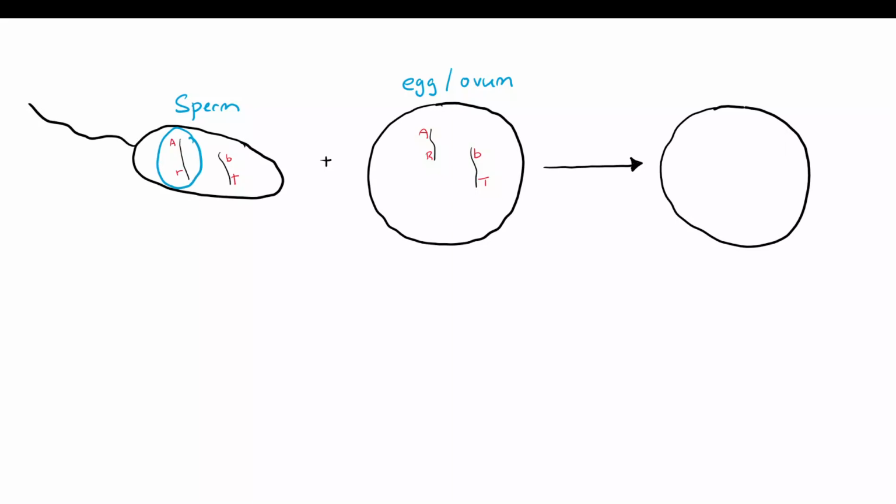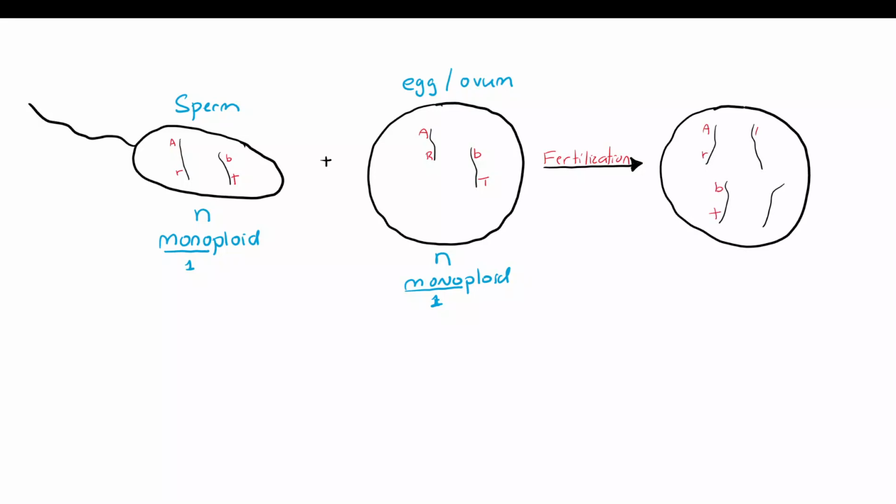Inside the sperm, you have one chromosome with gene A, one chromosome with B and T. Therefore, this is a monoploid cell represented by the letter N. Same in the egg. One chromosome for A and R, one chromosome for B and T, also monoploid, mono meaning one. This arrow shows the sperm and egg coming together by a process called fertilization.